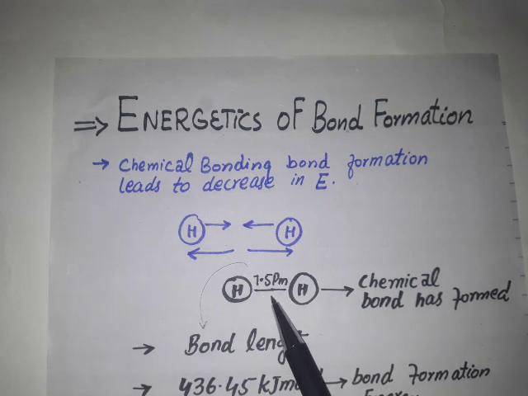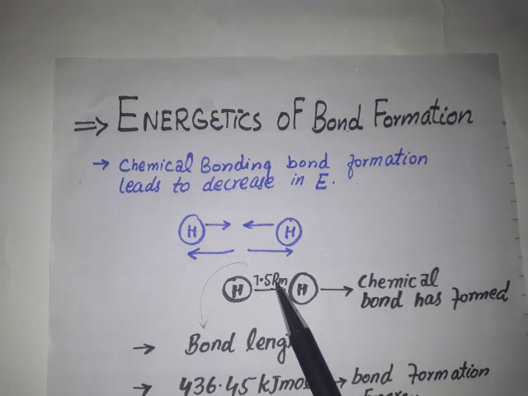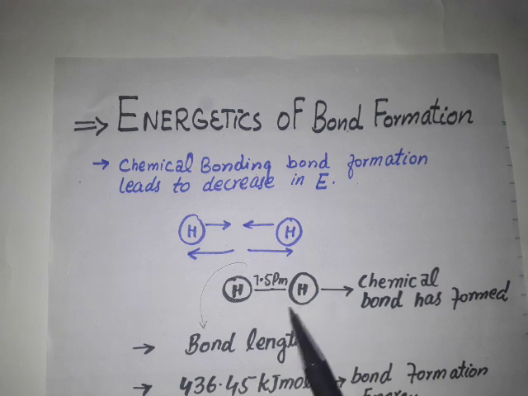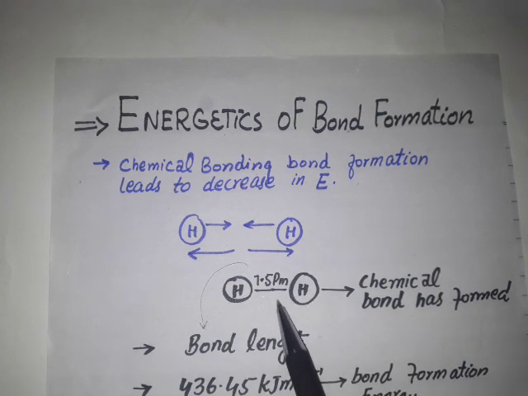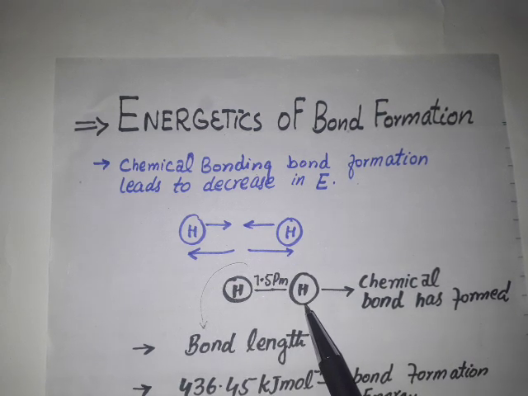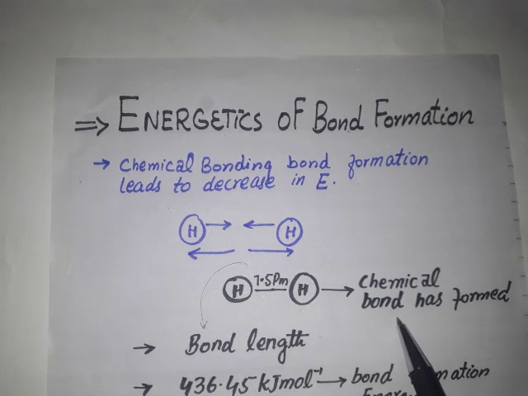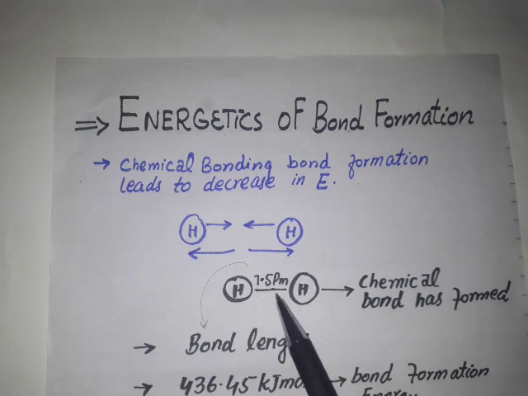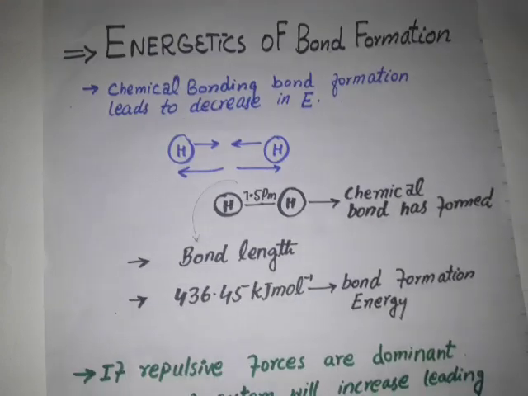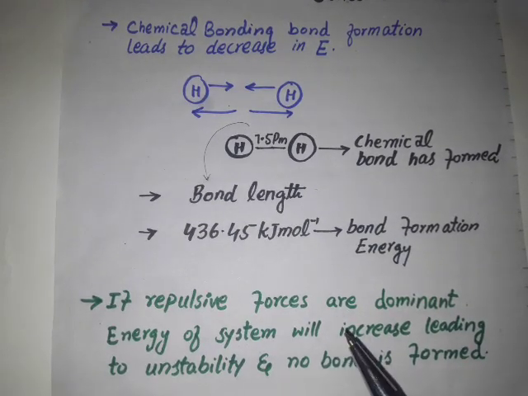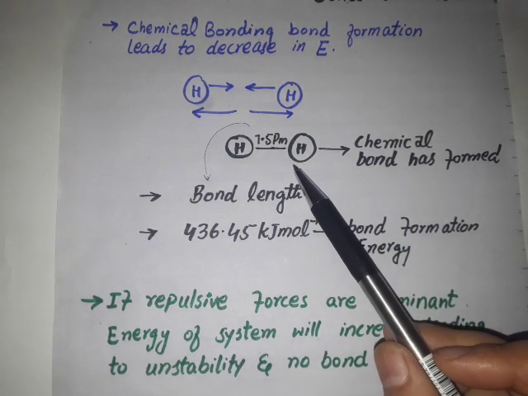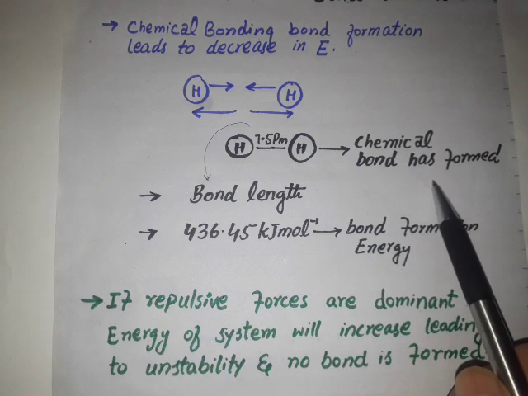When both atoms reach a distance of 7.5 pm, the magnitude of attractive forces increases, and as the magnitude of attractive forces increases, the potential energy of the system decreases and chemical bond formation occurs. This distance of 7.5 pm is basically called bond length or bond distance. At this point, both these atoms are close enough to form a chemical bond.